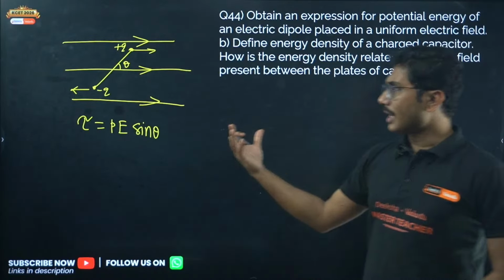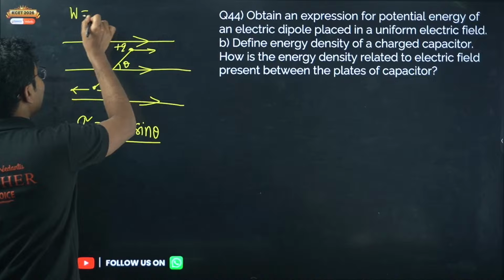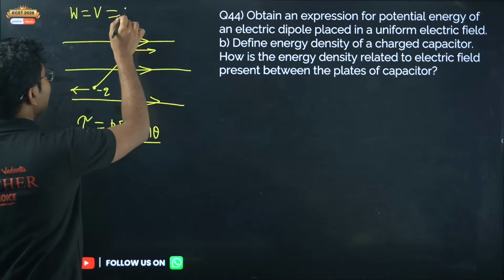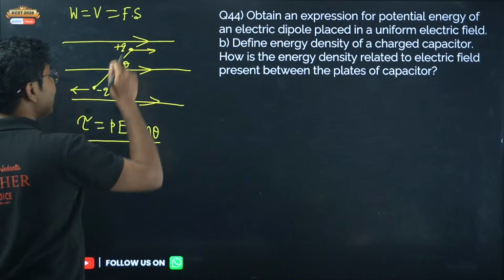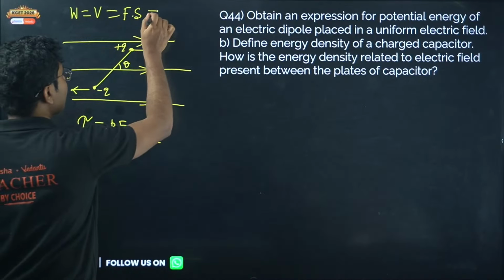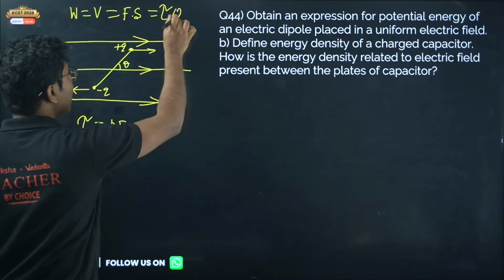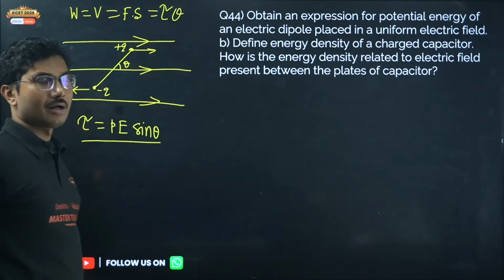Now what? You have to calculate the potential energy. Torque is the equivalent of force in rotational motion. So work done is potential energy, and that is force into displacement. In this case, force is obviously not there, so it will be torque into angular displacement theta. Now torque is not constant, it varies with theta.